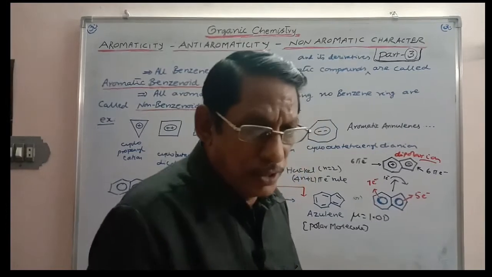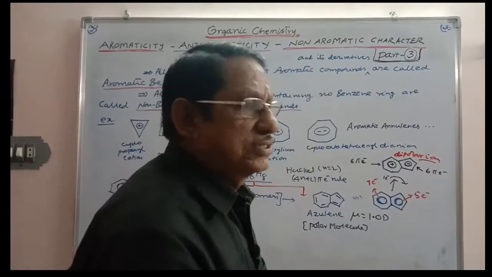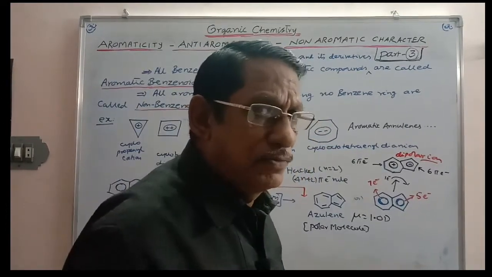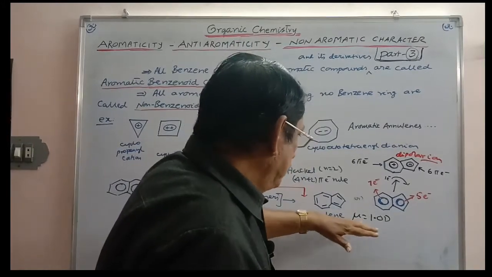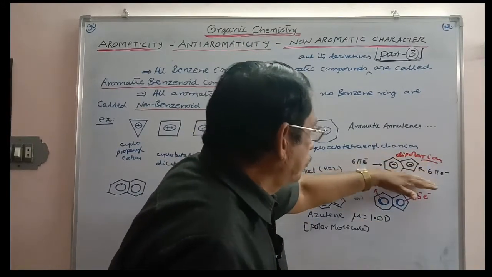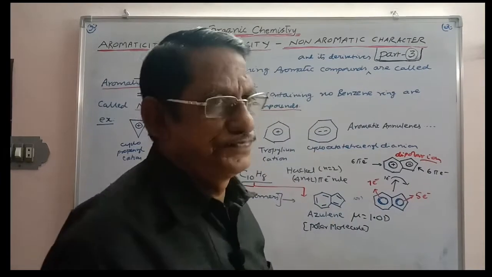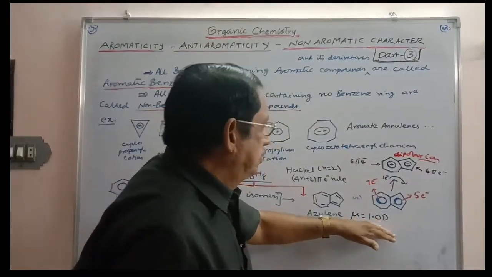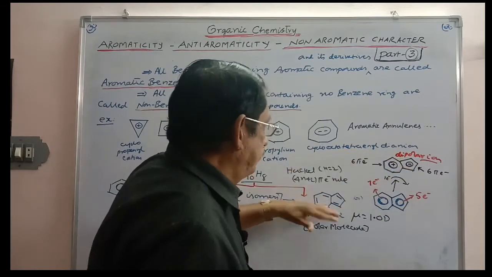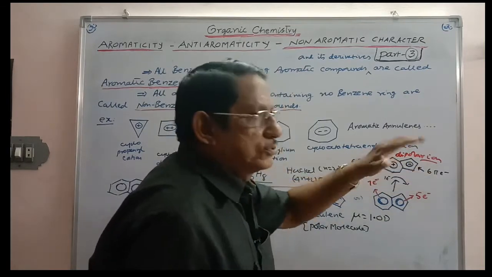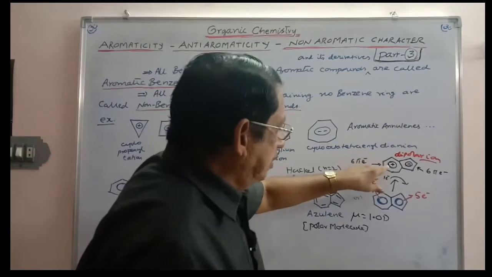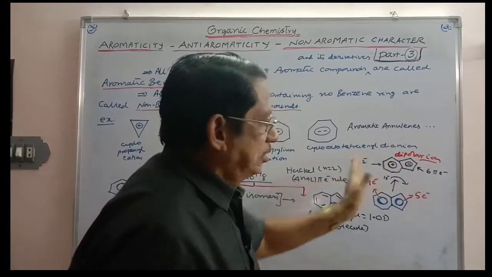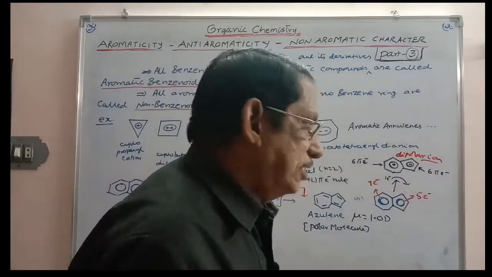As there is a polarity, plus and minus are separated, it will have a certain dipole moment, and that is why the experimental value is 1.0 D. That is only due to the structure. So in this case, this proves the presence of a dipolar ion in azulene. And this is also aromatic in character because it has an aromatic sextet. Both contain 6 electrons each at the same time.